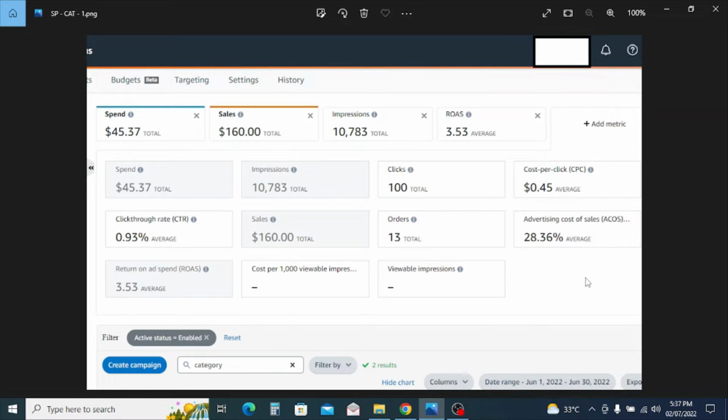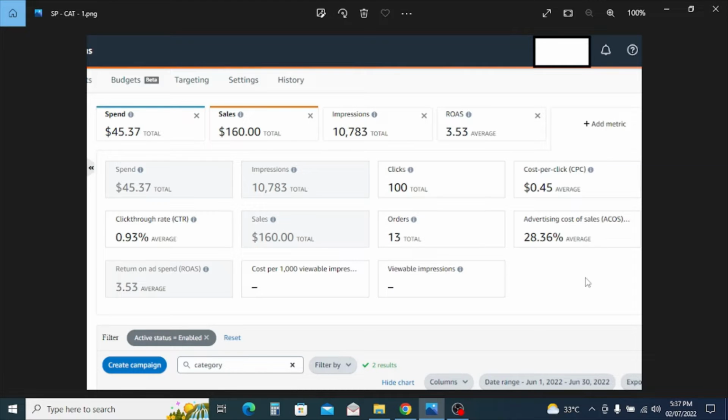I chose the category in which I was selling. Let's say I was selling in XYZ category, and I explored the subcategory as well. When I explored the subcategory, I saw that there is a little gap for growth. So I started category targeting. I chose two categories.